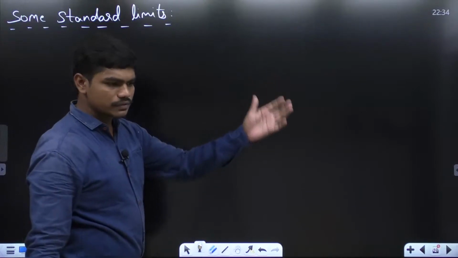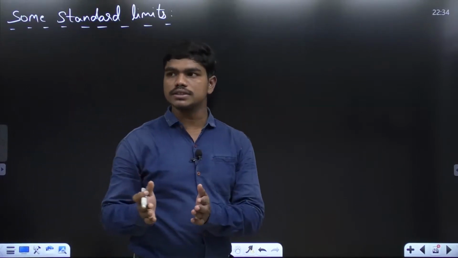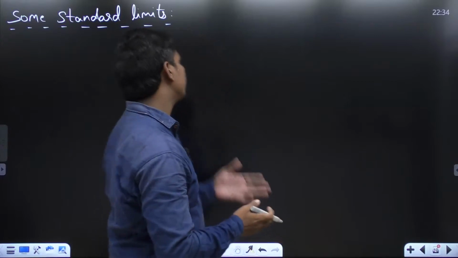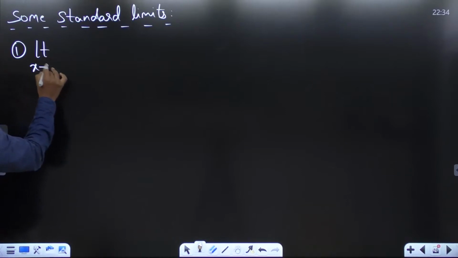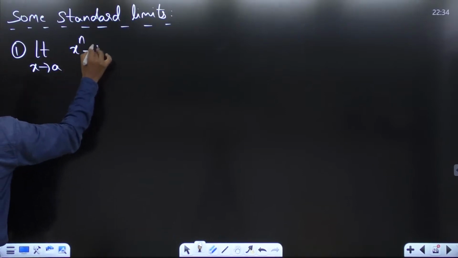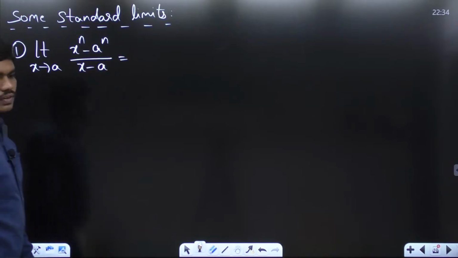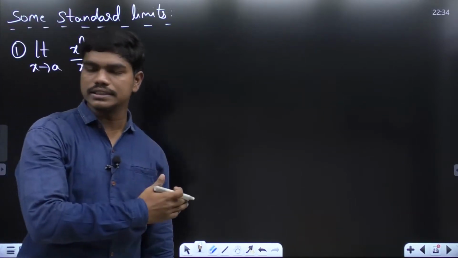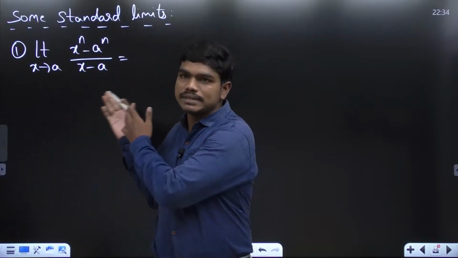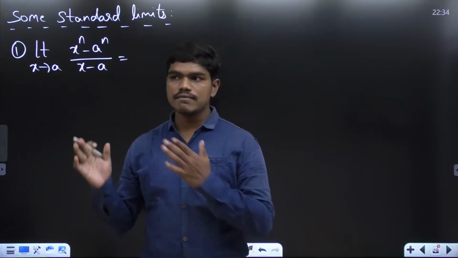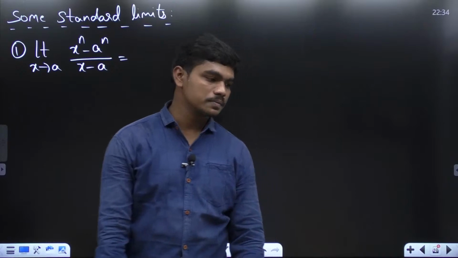You need not perform this complete analysis at every point of time, but if you learn a few formulas which are easily derivable, then you can answer them. So first one: limit x tends to a, x power n minus a power n divided by x minus a. What could be the answer for this? I have covered all these things in my basic mathematics course, and you can go for the course if you don't know how I'm writing the formulas now, because every formula I have derived there. All the students who attended my previous classes know it.